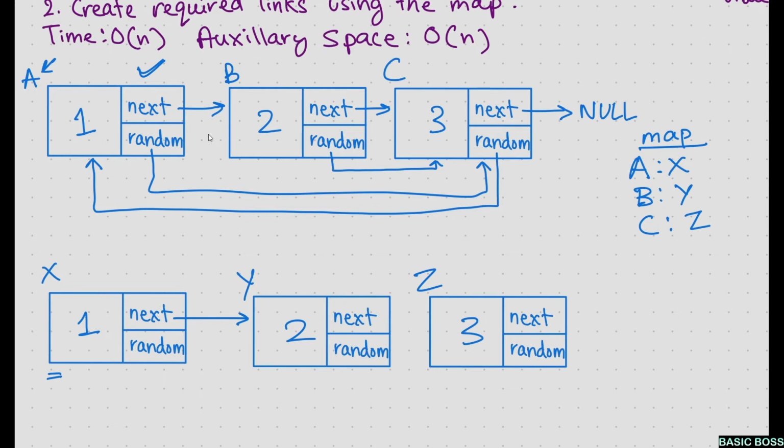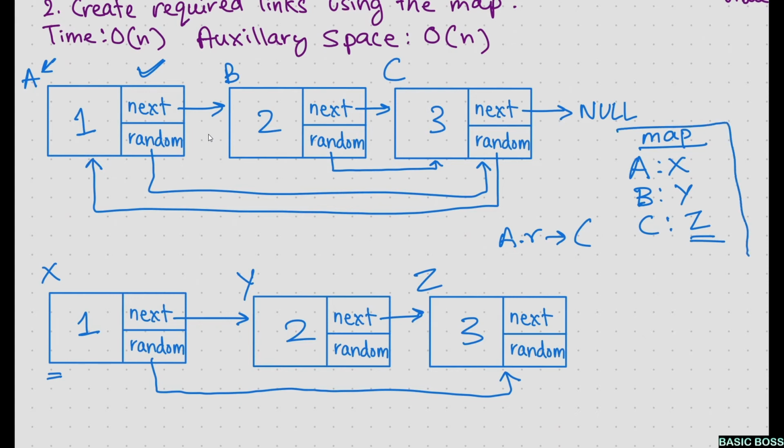And the same thing will be done for the random pointer. So here you can see that A's random pointer is pointing to C. According to the map, the node corresponding to A is X. So X random pointer will also point to the node corresponding to C, and the node corresponding to C is Z. So basically the random pointer of X should point to Z, and the same thing will be done for the rest of the nodes, and that's how you will be doing it.